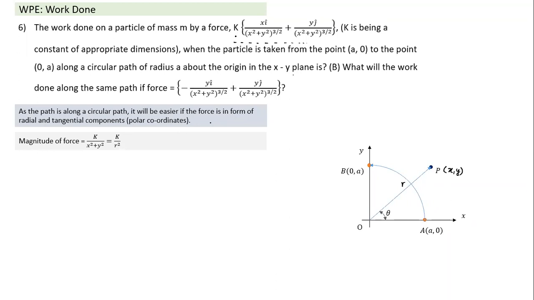So let's first understand the magnitude of the force. The denominator is constant. If I take this square plus this square, whole thing under a square root, the numerator also becomes the root of x square plus y square. Essentially, it comes to k divided by x square plus y square. And if I convert it to polar coordinates, it becomes k by r square. Now this gives me better clarity. The force is inversely proportional to the square of the distance from the origin. I understood its magnitude in terms of distance from the origin, but the direction is still not clear.